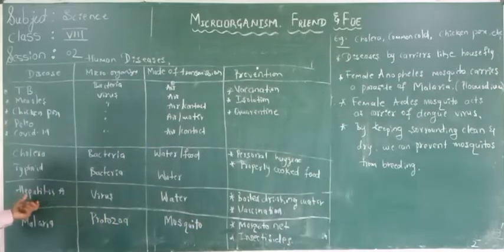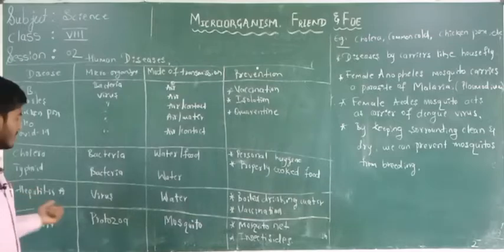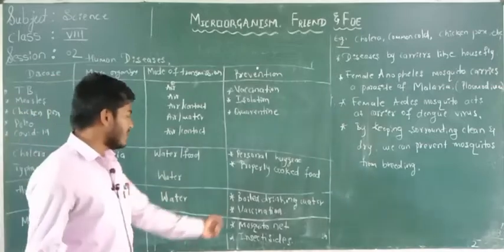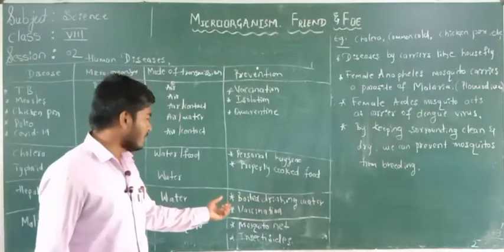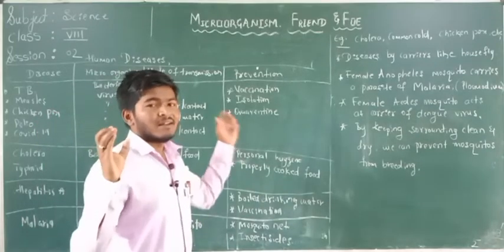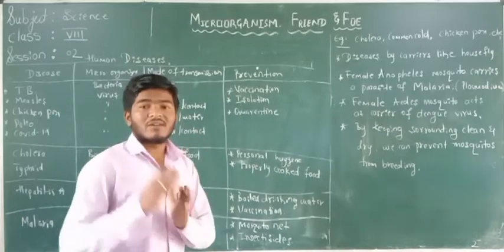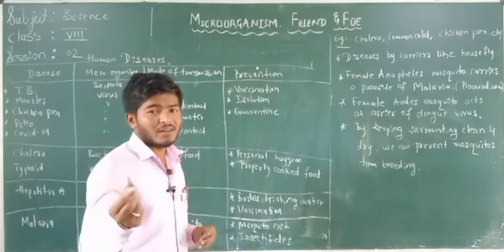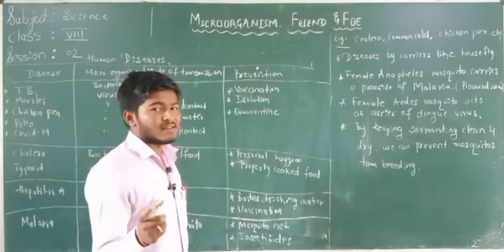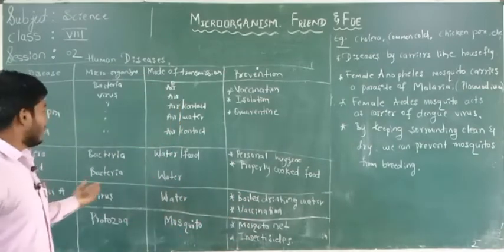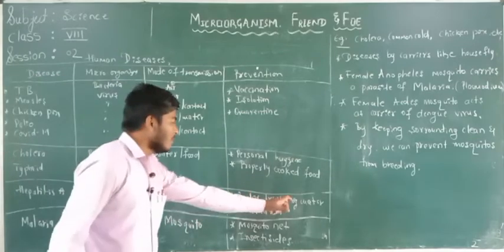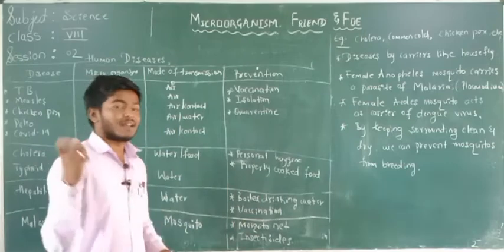Next, hepatitis A. This disease is caused again by a virus, and it is also transmitted by water. So what are the prevention steps here? We should always drink boiled water. A doctor will always suggest you drink boiled water. Why? Because water contains a large amount of viruses. Have you understood? Once you boil the water, all the viruses will be deactivated, so it doesn't cause any diseases. So the preventions for hepatitis A are drinking boiled water and vaccination, taking the vaccine.